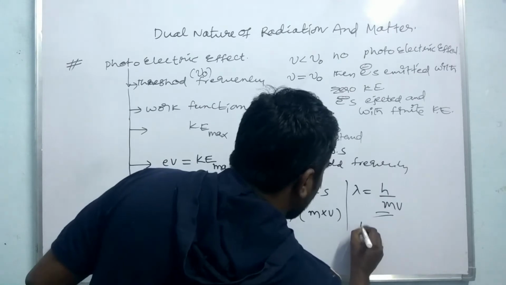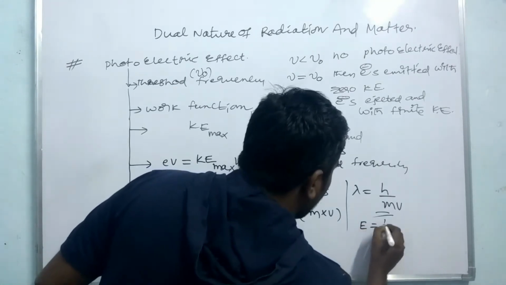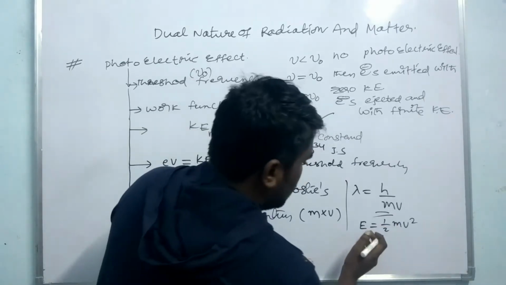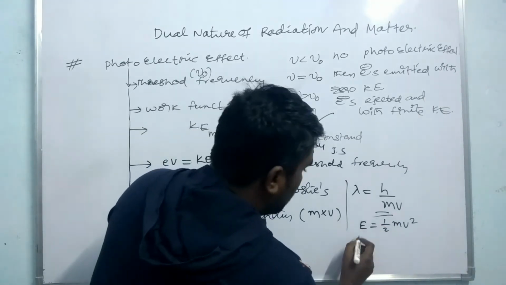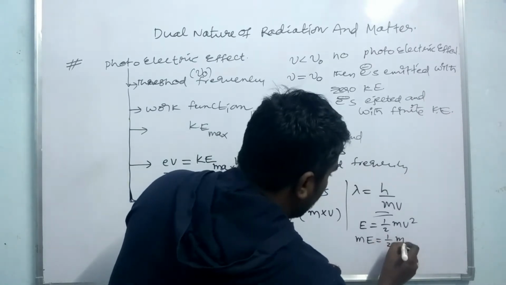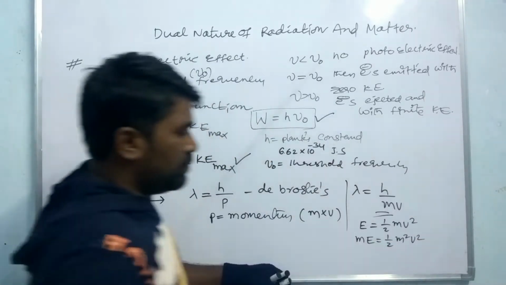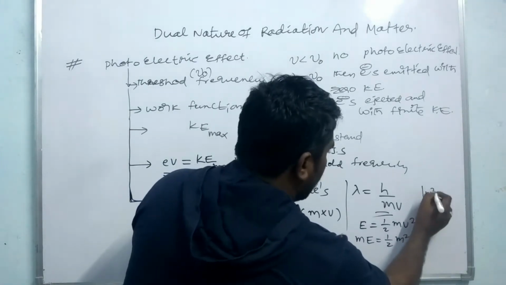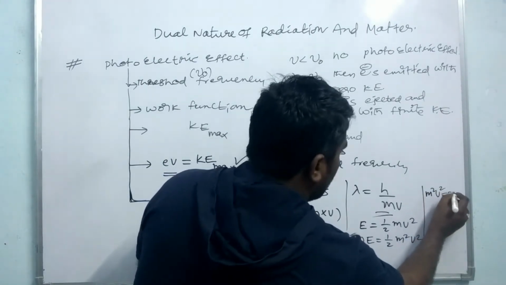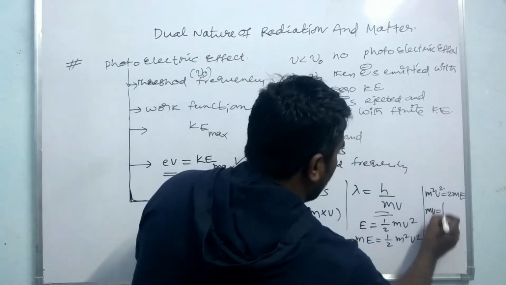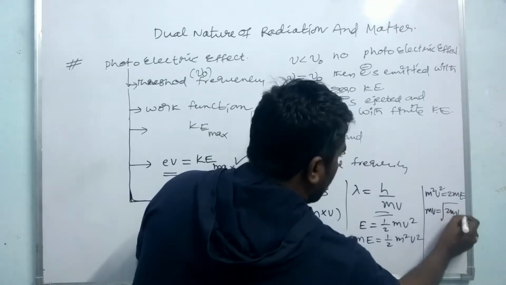Here mv can be written using the energy E, which is equal to 1 by 2 mv square. Multiplying both sides by m, mE is equal to 1 by 2 m square v square. Here m square v square is equal to 2mE. Therefore mv is equal to under root of 2mE.